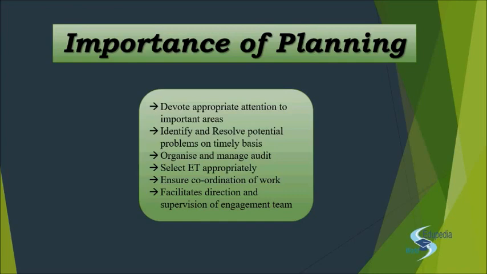As soon as you go to the client, you ask them for the list of debtors, you ask them for the aging of debtors, prepare and give me the aging of the debtor, and then you check, okay, these debtors have aged long, why isn't the money coming? Send them an external confirmation instantly, because you know that the response for the external confirmation will take some time to come.